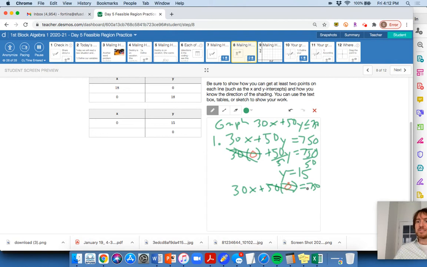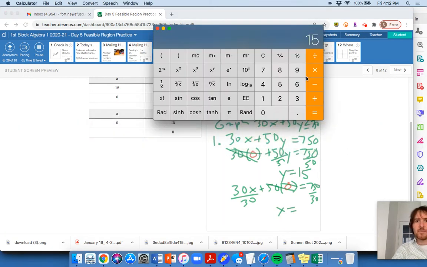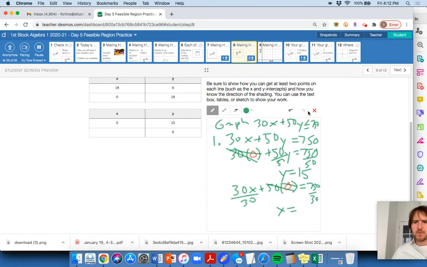What do I do to both sides? I divide both sides by 30, right? That's it. And that's going to tell me my x-intercept, which is going to be 750 divided by 30. And those numbers are kind of related here, huh? 25. Okay, we get 25. Anyways, we both ended in 5. So 25 there. Okay, so there we go.